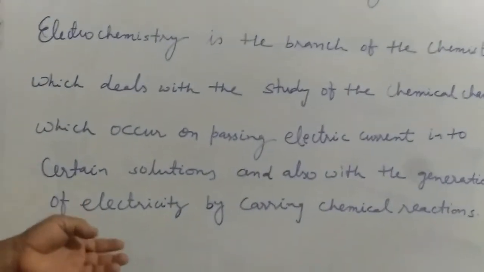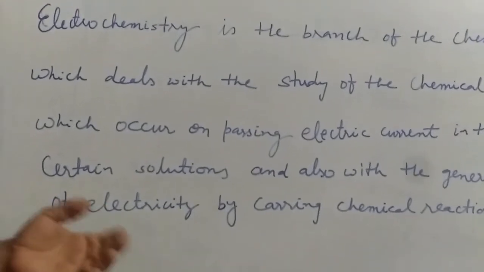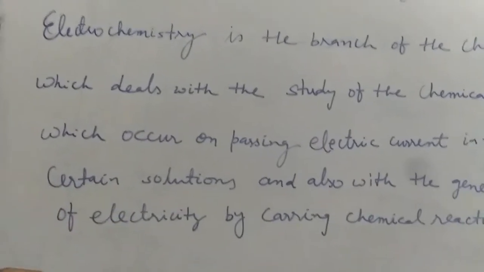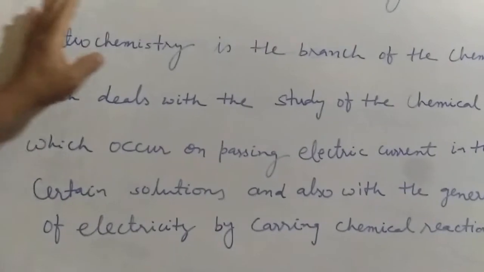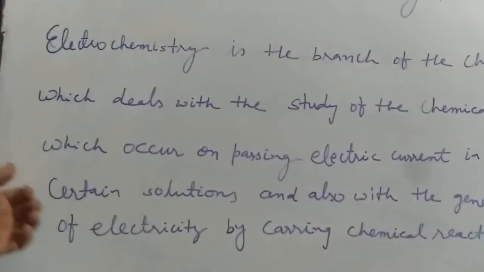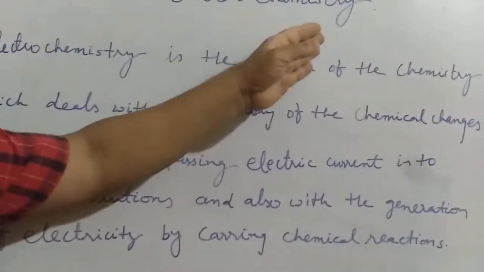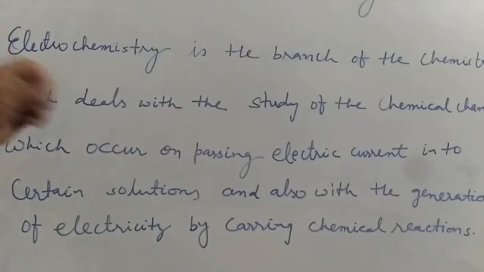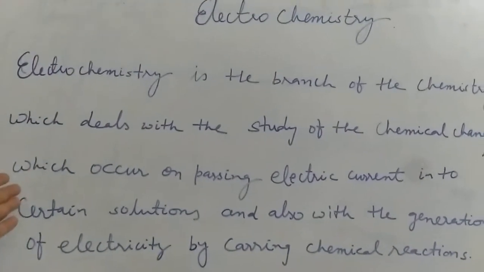That is, you already studied in your class 11th galvanic cells or voltaic cells, in which some chemical reactions take place and are converted into electrical energy. So in very short and sweet, I can say electrochemistry is the branch in which we are dealing with two kinds of energies. One is electrical energy and another one is chemical energy.